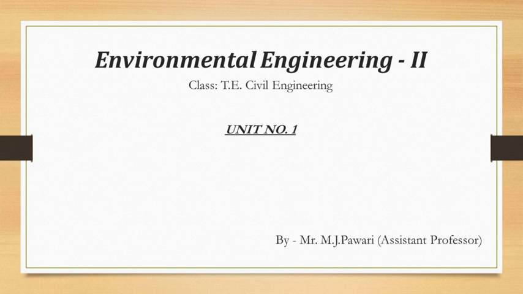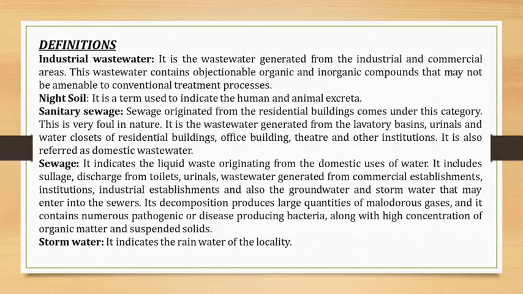Okay, so in the previous lecture we discussed the introduction of sewage. That was the first topic. In that, we discussed the different terms related to sewage and wastewater engineering. The first basic term, wastewater engineering, is the branch of environmental engineering in which the basic principles of science and engineering are applied to the problems of water pollution control.